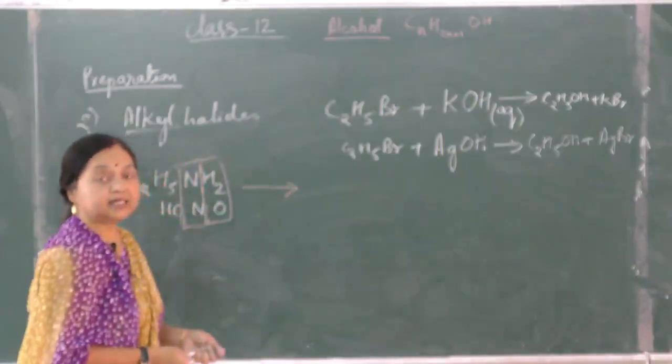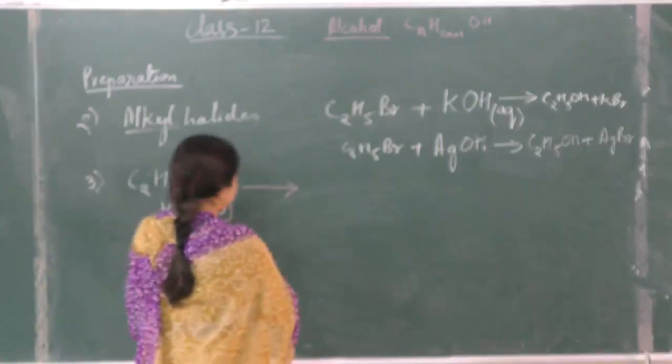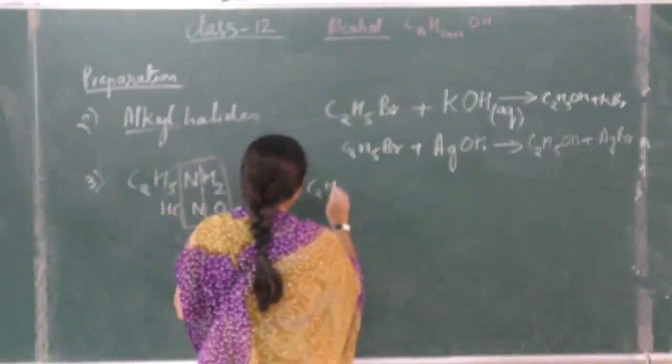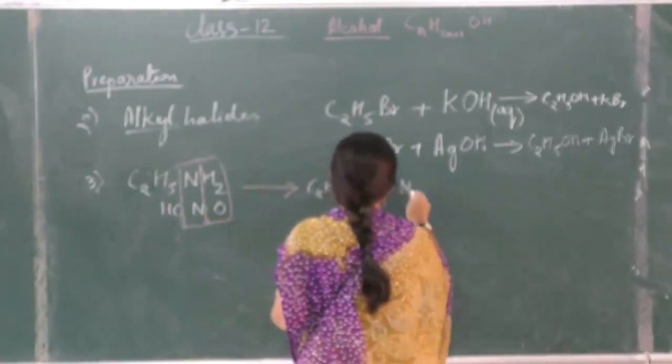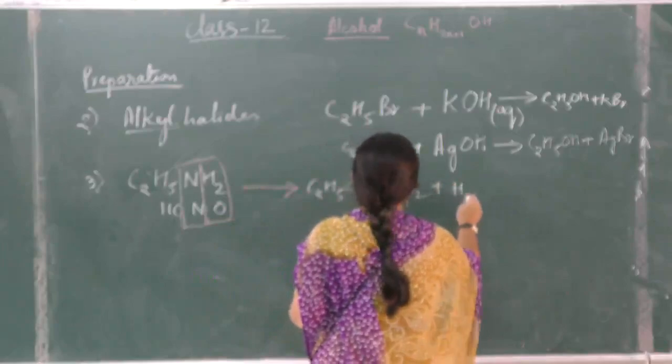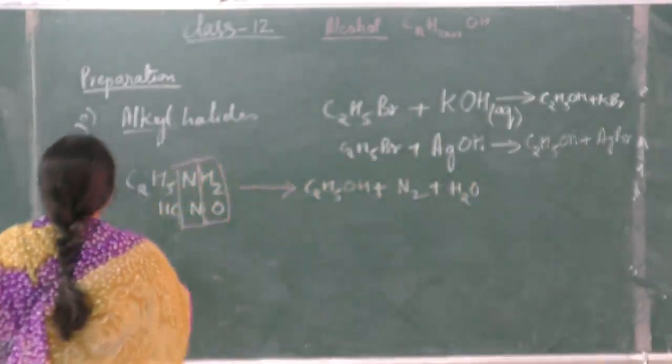So the amine and nitrous acid will form C2H5OH plus N2 plus H2O. This is another method.